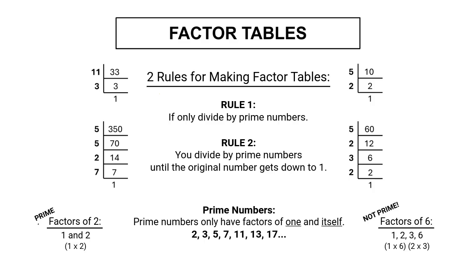Once again, as a review, prime numbers only have factors of 1 and itself. 2 is prime because its only factors are 1 and 2. 6 would not be a prime number because 1 and 6 are not its only factors. It has other factors. So with that in mind, let's go ahead and start making some tables.